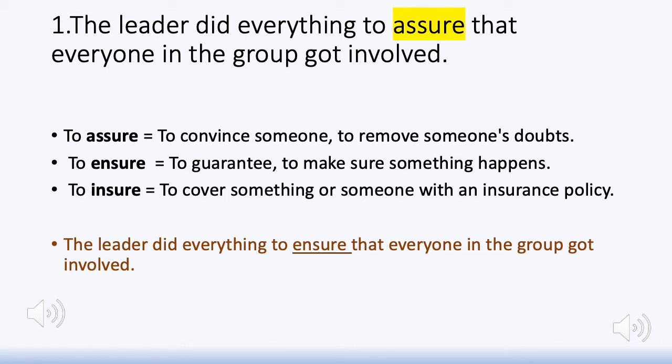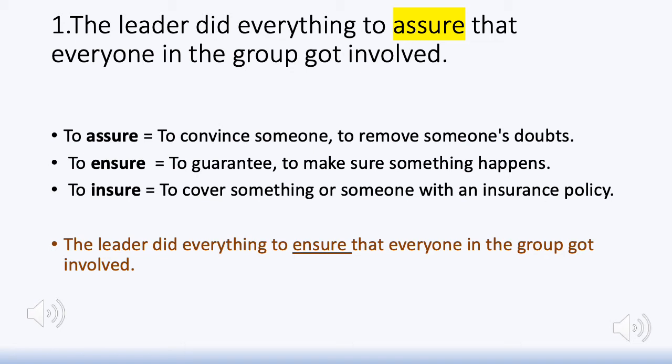So, in this presentation, we will be taking a look at words that are commonly misused. In other words, words which sound so much alike that they are wrongly used in place of each other. So when you talk about assure and ensure, we also need to remember a third word which sounds a lot alike, and that is insure. Insure, of course, has a different meaning altogether. It means to cover something as a kind of protection, to give an insurance cover to something, probably by taking an insurance policy or something.